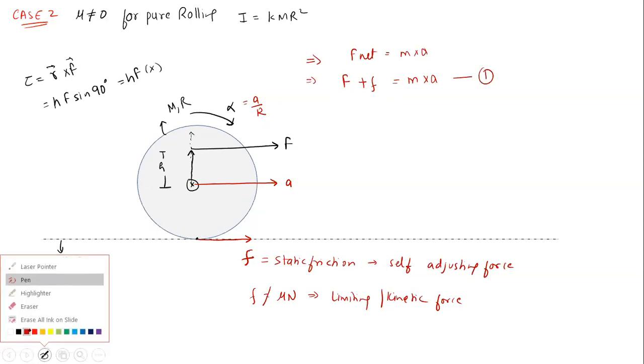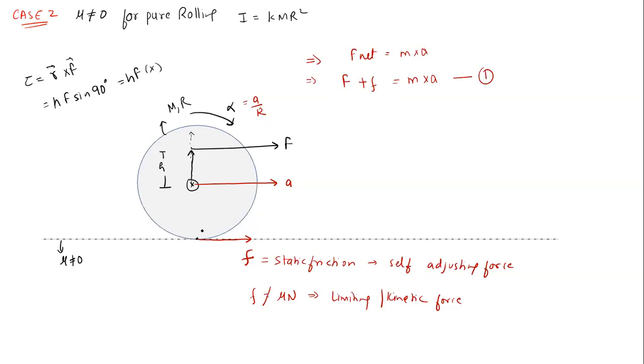Now the second equation we can find from torque. What is the torque of force F? That is F into H. Is it inside the plane or outside the plane? Inside the plane, cross. Plus the torque due to this friction, that is R vector cross F, RF. Direction of this torque is outside the plane, dot. That must be equal to the moment of inertia of the body, I into alpha. Now alpha is inside the plane or outside the plane? Alpha is inside the plane.